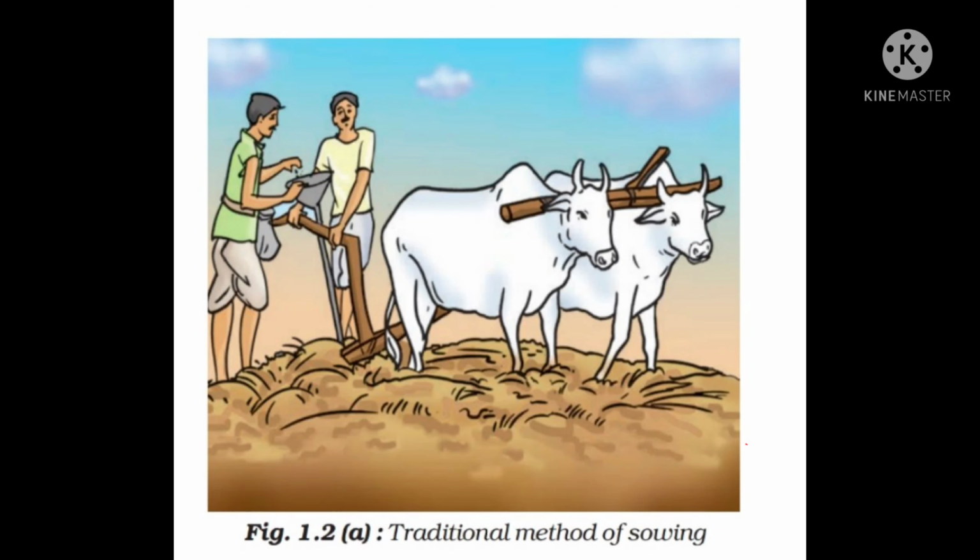So the traditional tool method of sowing. In this, the tool used is traditionally for sowing seed, and it is shaped like a funnel. You can see here in the figure how it is shaped like a funnel. The seeds are filled into the funnel. You can see the green colored man putting seeds inside the funnel. From there the seeds are passed through the pipes down to the soil.